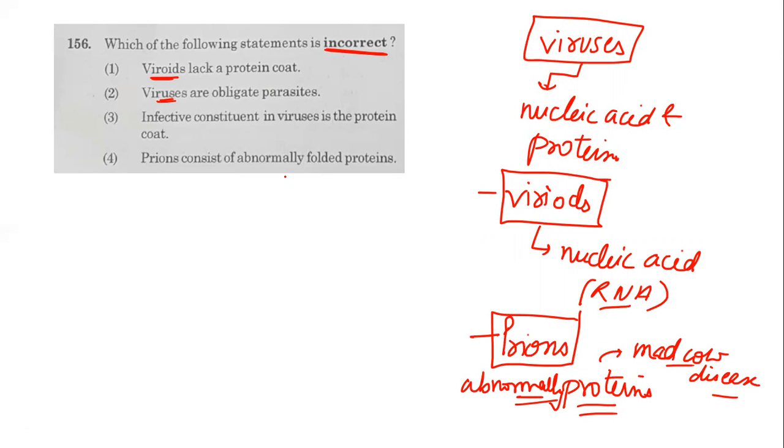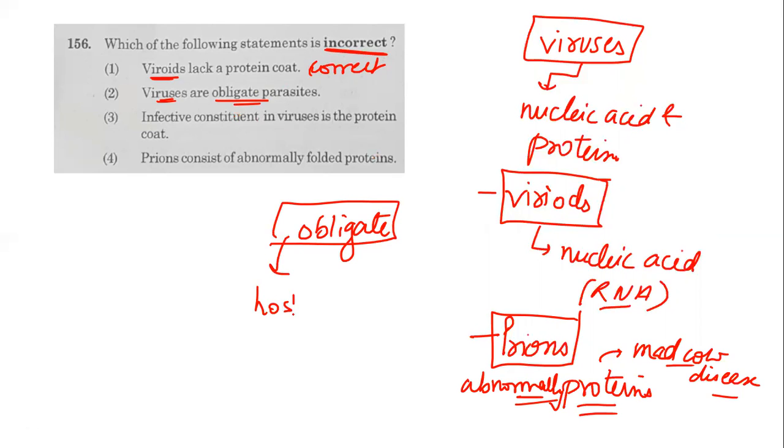So let's see the options again. Which of the following statements is incorrect? Viroids lack a protein coat. It is correct, it lacks a protein coat. Viruses are obligate parasites. That means they cannot complete their life cycle without the host. Obligate means they are completely dependent upon the host. They cannot survive without the host. So this statement is also correct.